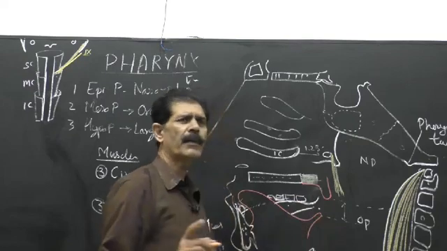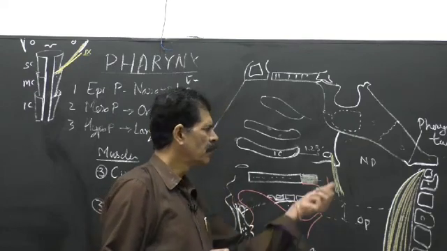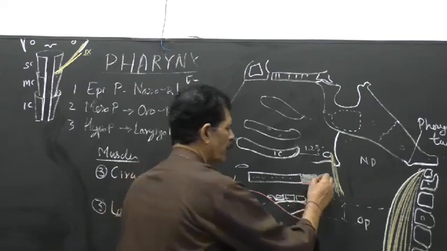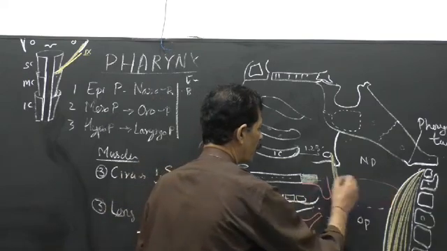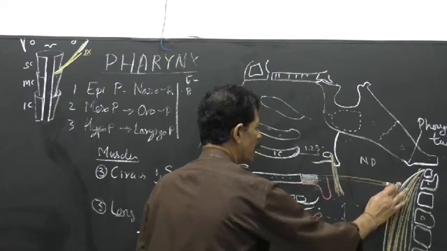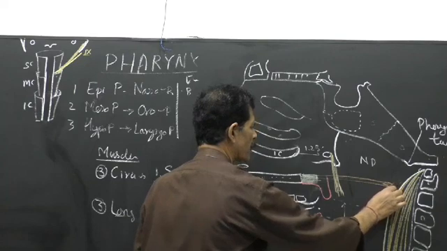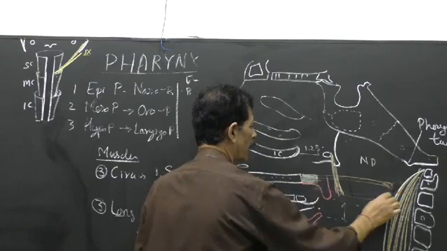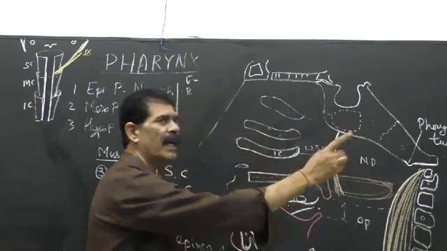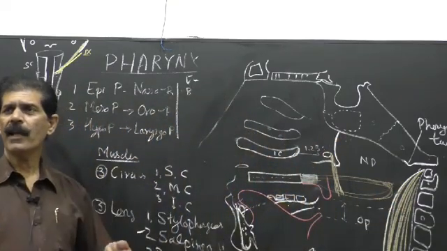It has ascending, descending, and horizontal fibers. The horizontal fibers go horizontally posteriorly, touch the posterior wall of the pharynx, and go around it. The right meets the left like a sling from the palatine aponeurosis.